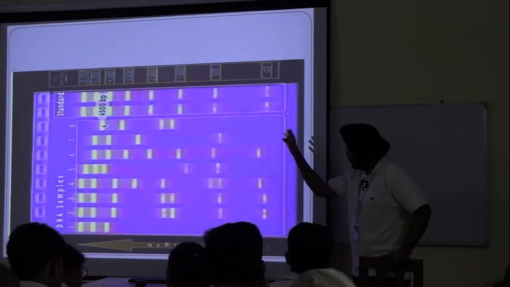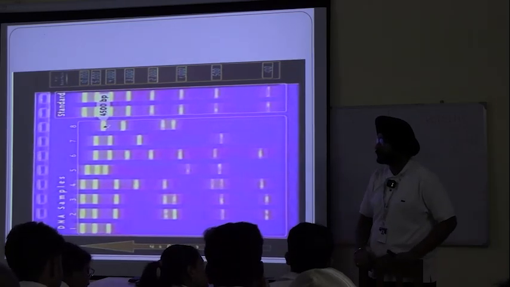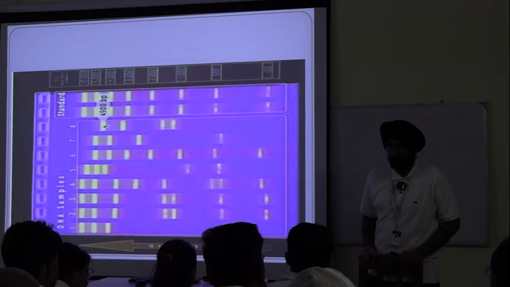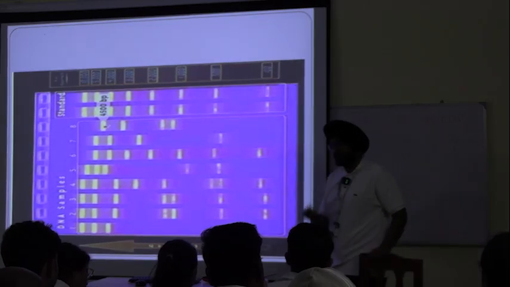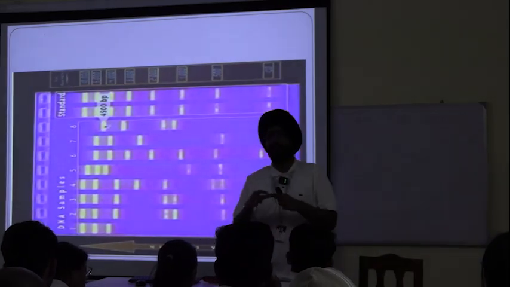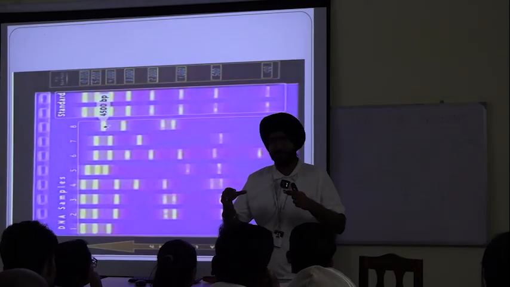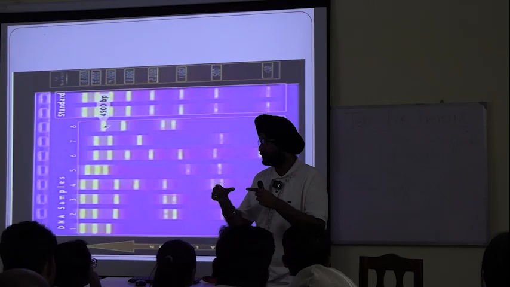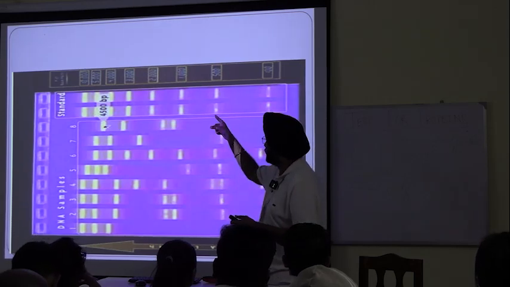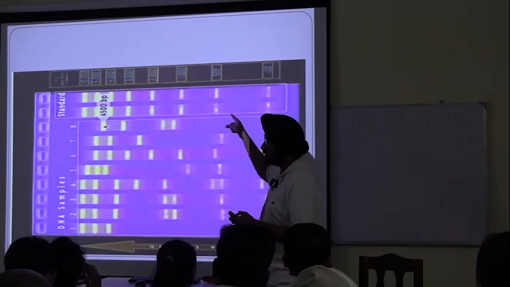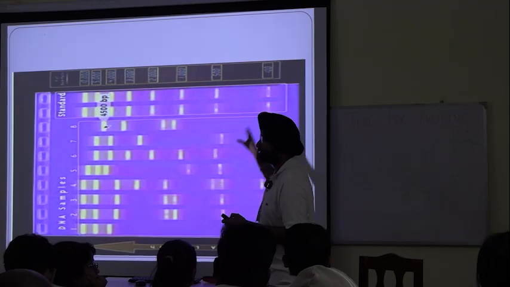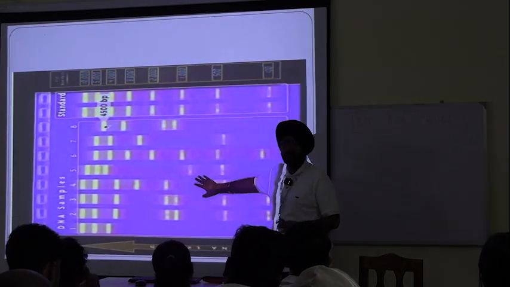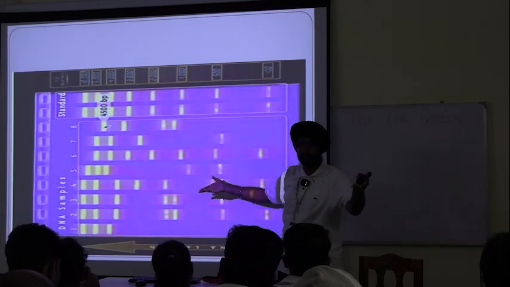Do you know how this standard is actually coming like this? In the pack of standard, there are base pairs of length 100. Then there will be one polynucleotide of 5000, one of 2000, one of 1000, like this. We do not know what their size is.